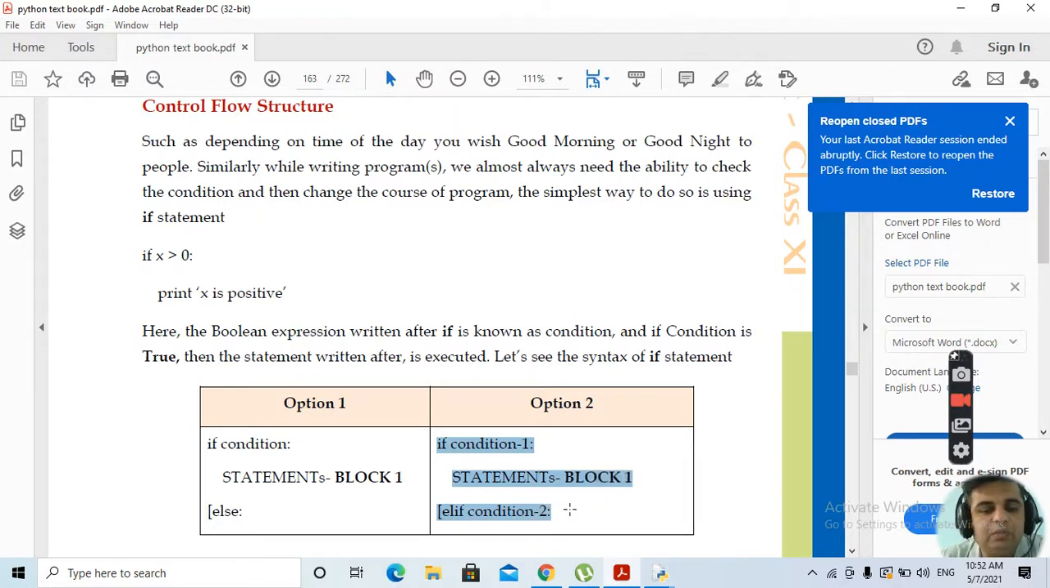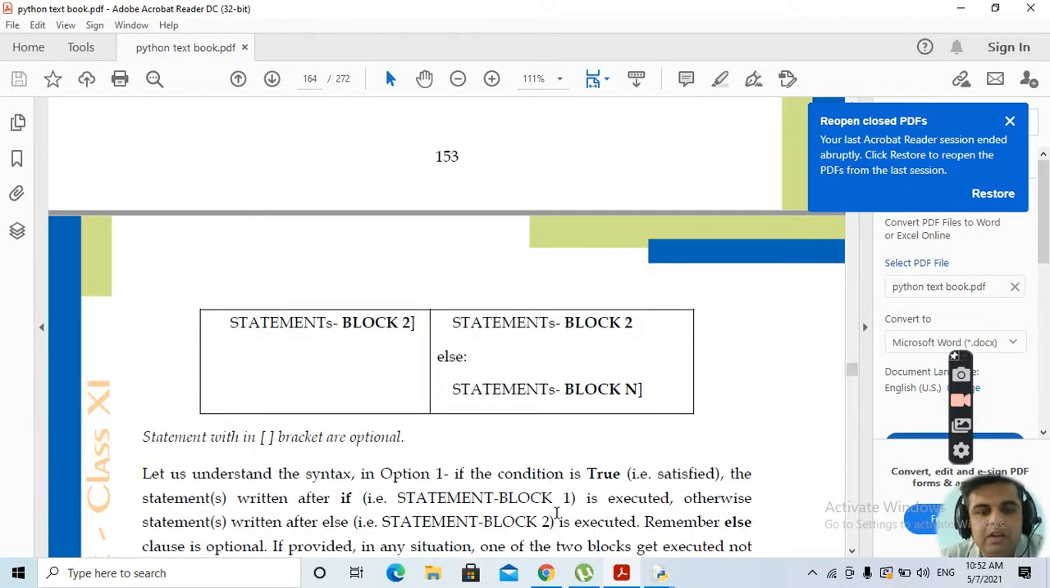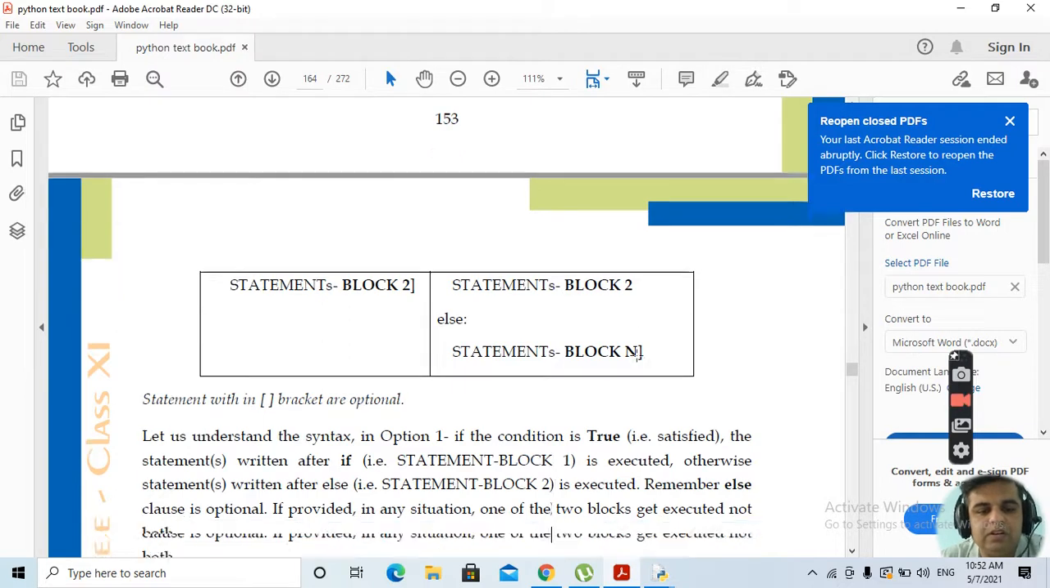Now, one other way of specifying this if condition: the syntax is almost the same. If condition 1 is true, then the statements of block 1 will execute. Elif is a short form of else if. It is written as ELIF. Elif condition 2 is then evaluated. Clear? This is how the next statements will be executed.